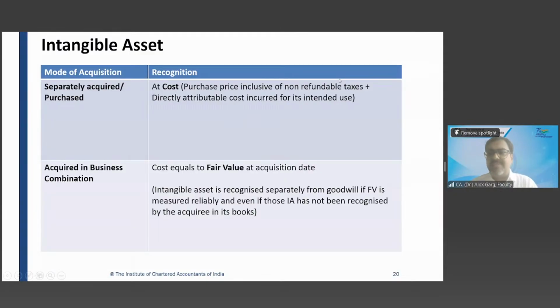So friends, if there is any other intangible asset other than goodwill, and if it is separately measurable, then that intangible asset is also required to be capitalized. Like customer list, market share, goodwill, distribution network. These can be capitalized if they are measurable.